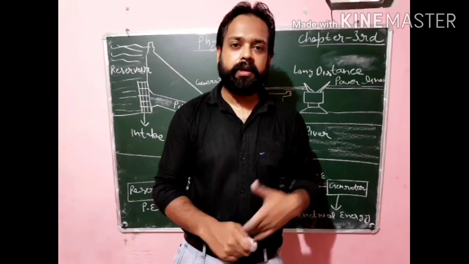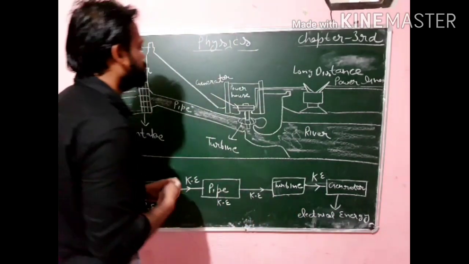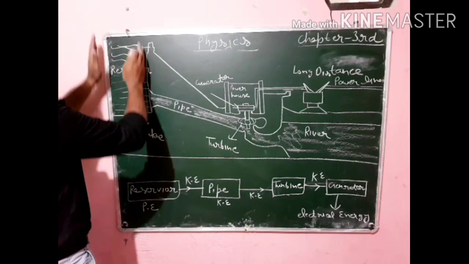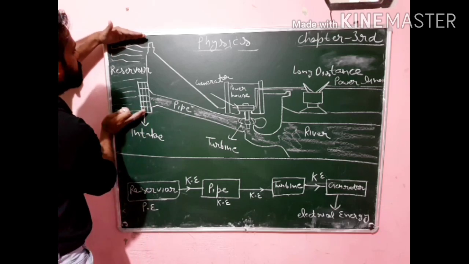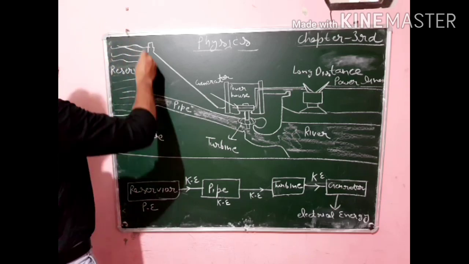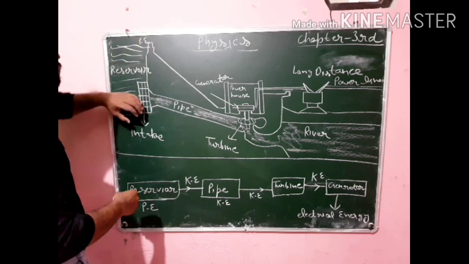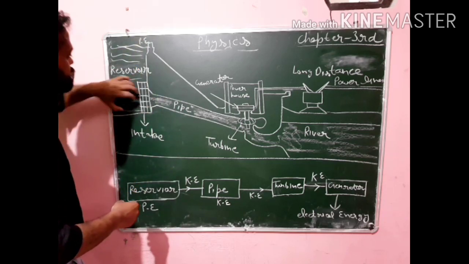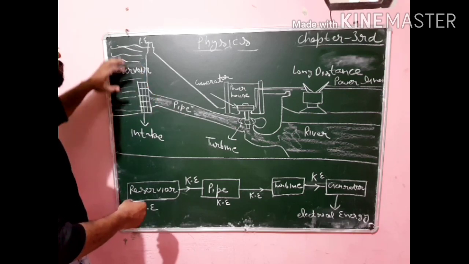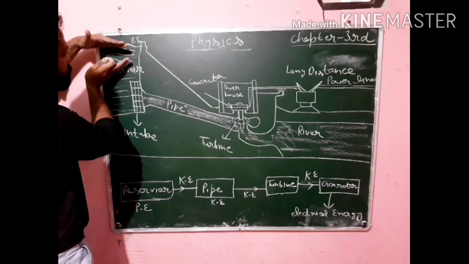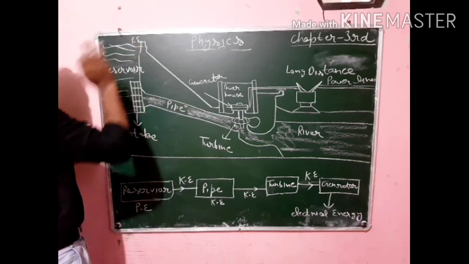Now I will explain how this hydropower plant works on the principle of the law of conservation of energy. When the water is stored at this height, because of this height this water has potential energy. When this water is released, when we remove this intake from here, then the water starts flowing from this pipe because of this height. I hope this is clear to you.